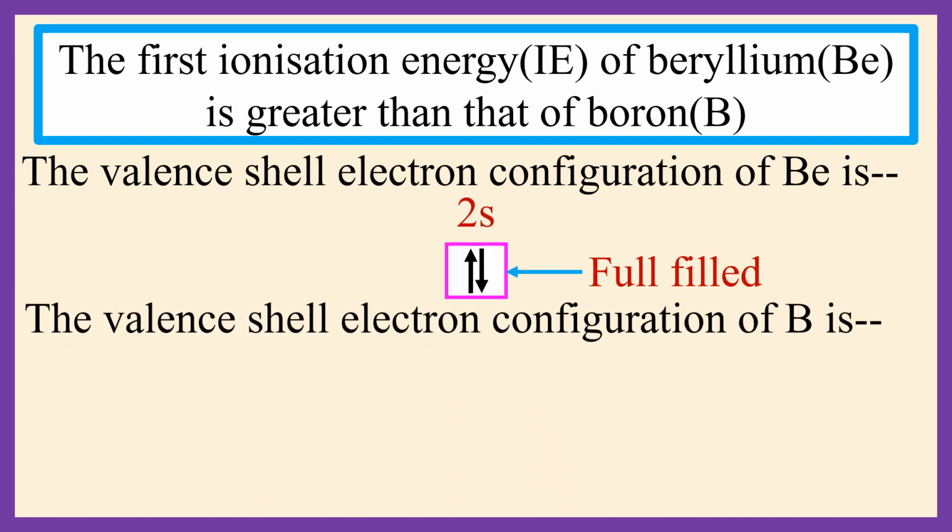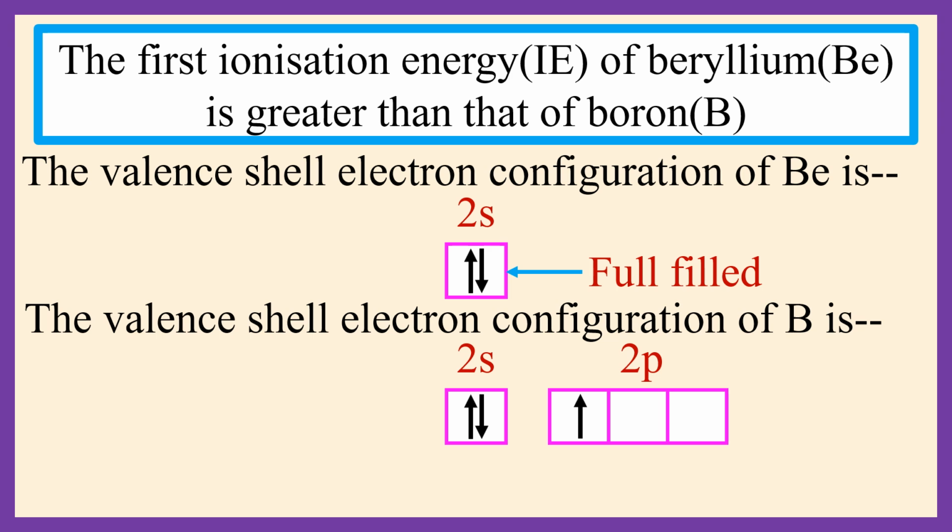The valence shell electron configuration of boron is 2s2 2p1. The outermost subshell is 2p, which is neither half-filled nor full-filled, so its stability is low.